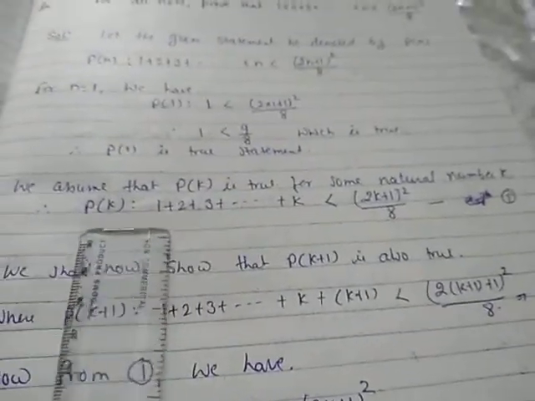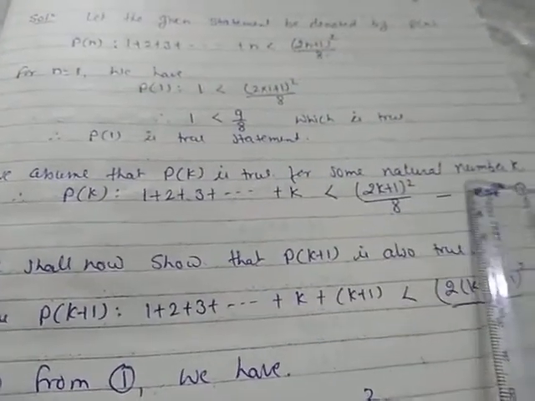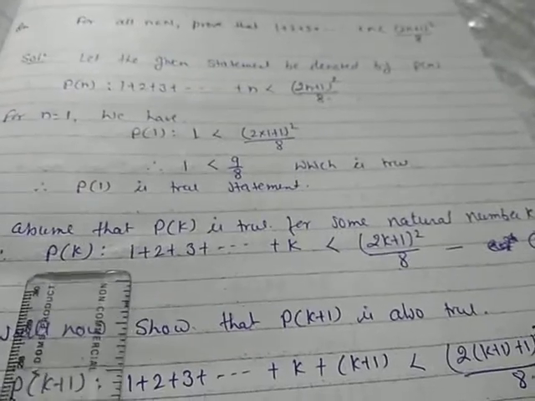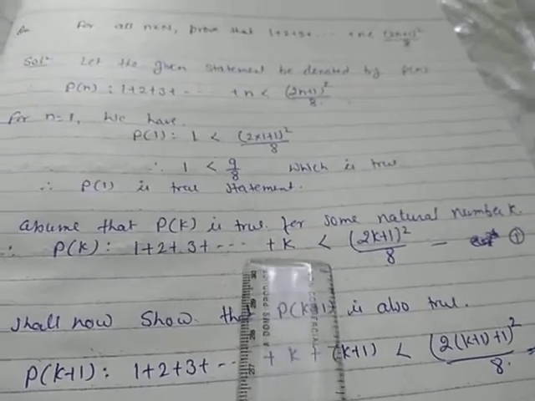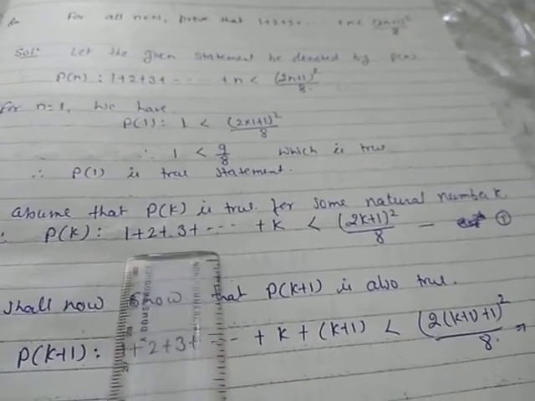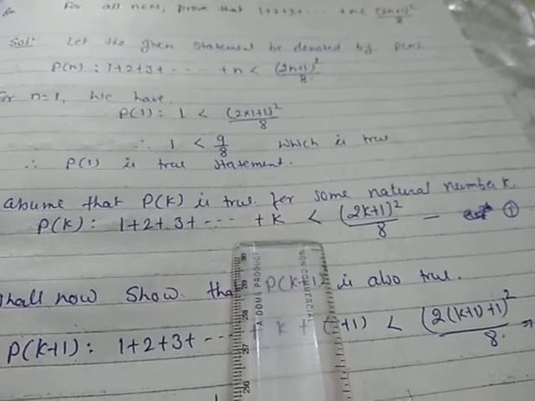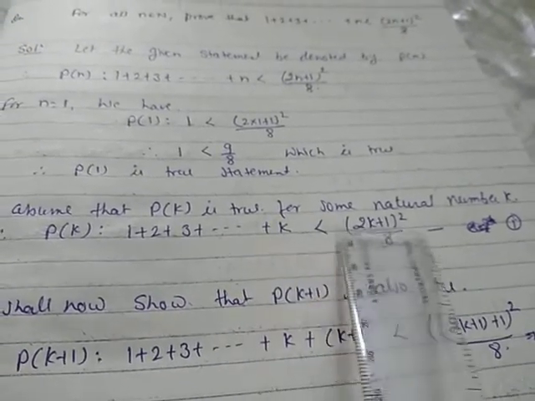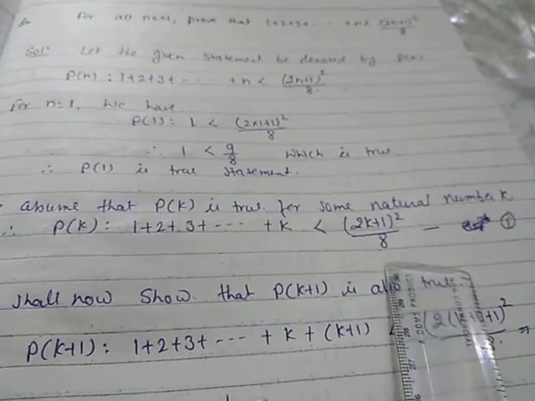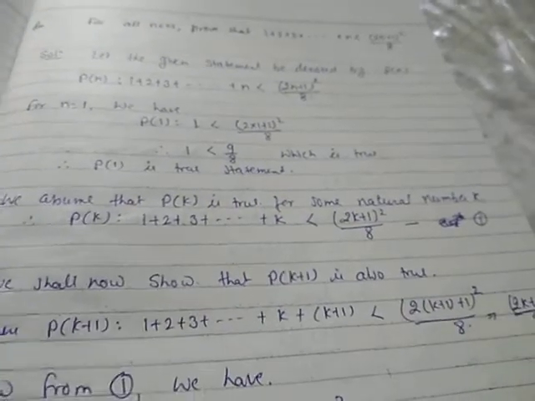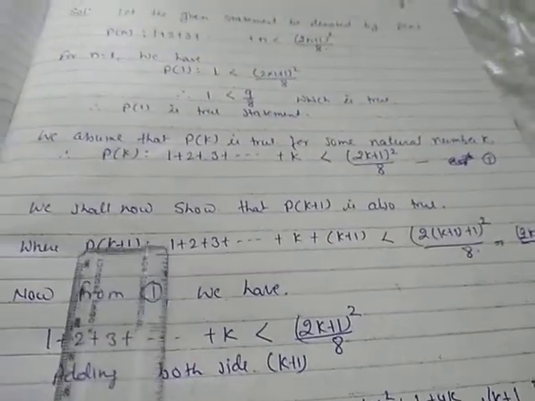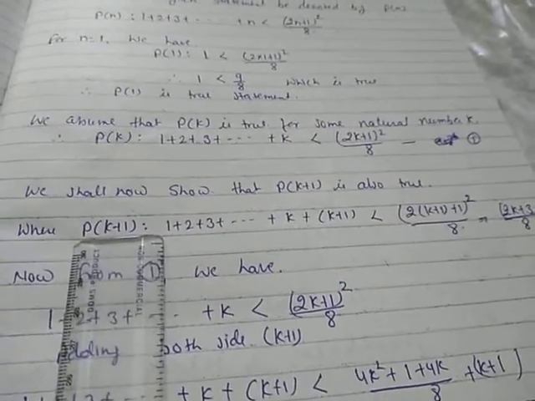Now as usual for Pk, we assume that Pk is true for some natural number k. Therefore in place of n we have to write k. So Pk is 1 + 2 + 3 + ... + k less than (2k+1)^2 by 8. Now what we have to do? We shall now prove Pk+1.